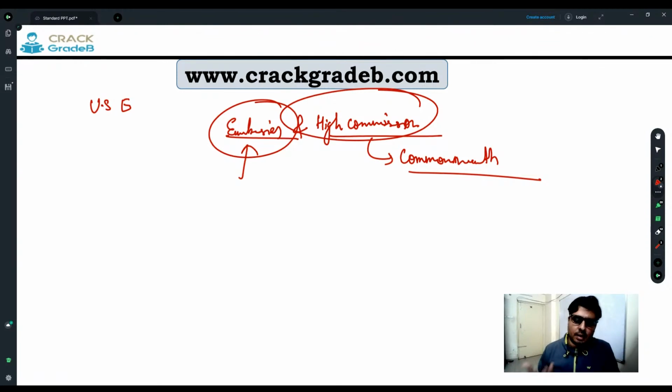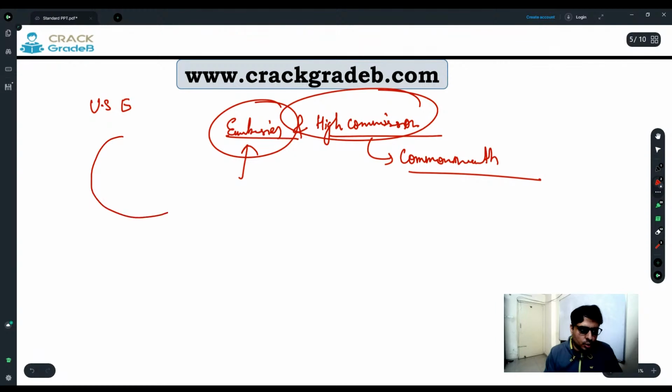So for the single country Britain, India, Bangladesh or Pakistan, all these were part of British territory, right? So rather than having an embassy, there was an office, and from that office you had to take permission to go from one area to another. So rather than calling it embassy, they called it a High Commission office. That's why this term is still being used. Right. So this is why the term High Commission is used. And what is embassy? Now just understand what an embassy is.